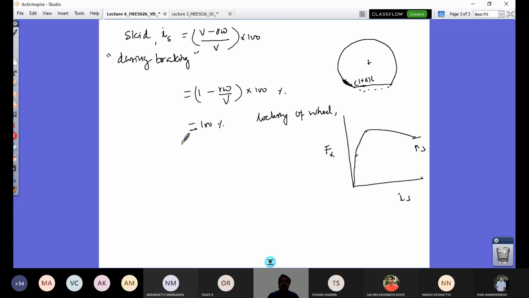Right? So I can have a relation between this i_s and i now. So the skid is defined like this now. So the definition of skid, you know, and this is equation 1.30 according to the textbook.